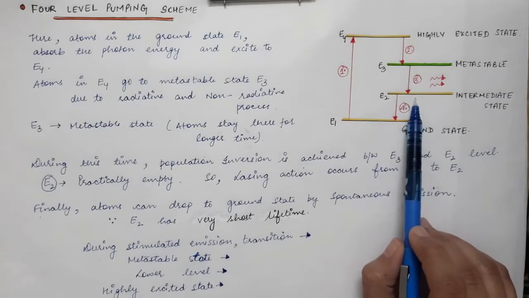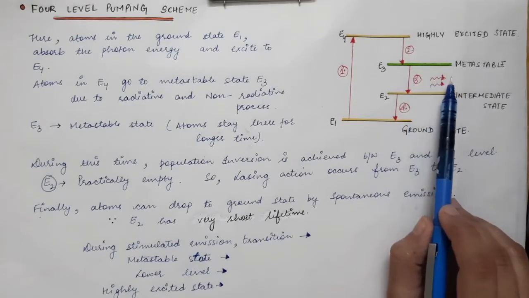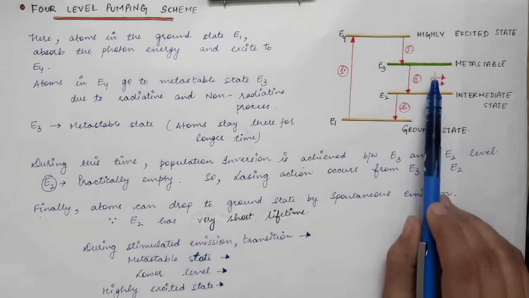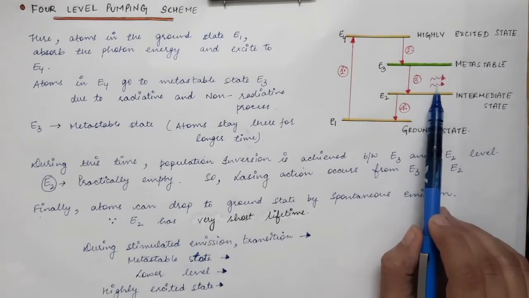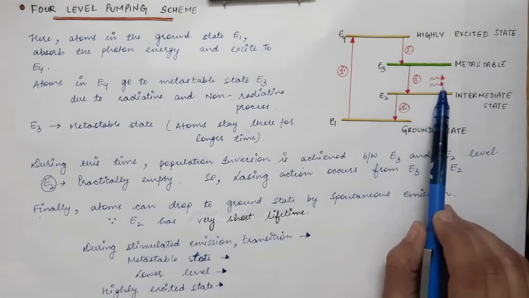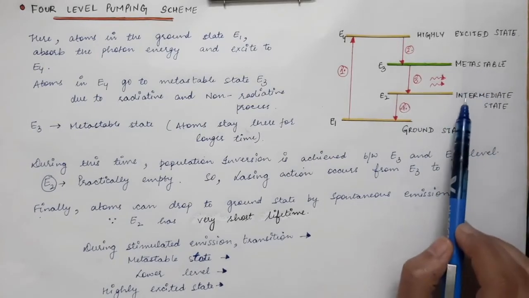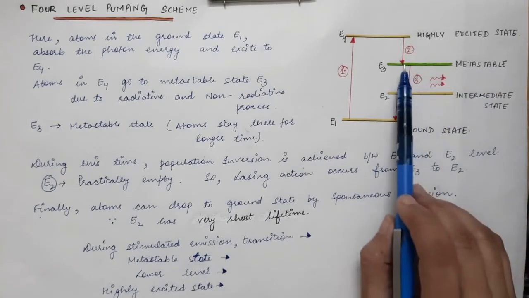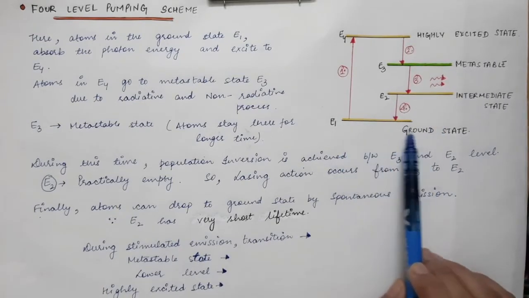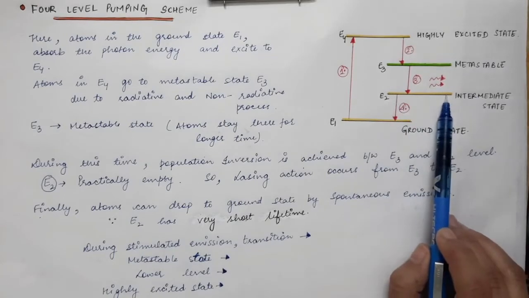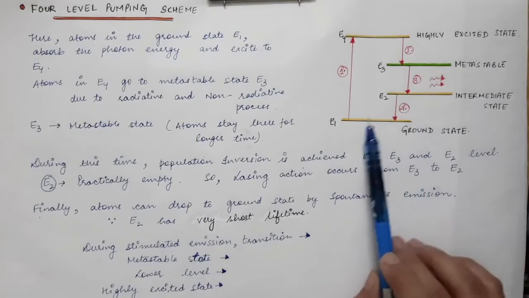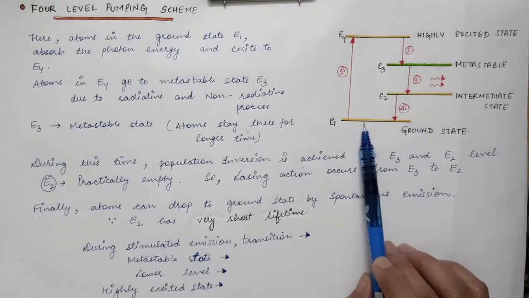to the intermediate state. So the laser light will be emitted, and its energy will be equal to E3 minus E2. So lasing action will occur between the metastable state and the intermediate state. The atoms which go to the intermediate state will immediately go to the ground state since it has a very short lifetime. So the atoms which go to the intermediate state will immediately return to the ground state.